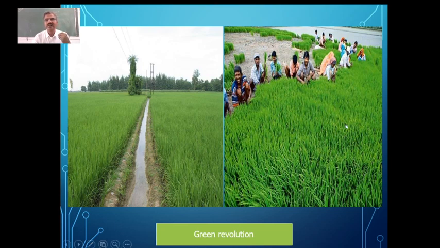So it resulted in the increased irrigation facilities and also use of fertilizers, pesticides, and ultimately resulted in better yield. And also they started developing different breeds, or you can say the varieties of plants through this plant breeding. You can see the increase here. This is because of Green Revolution.